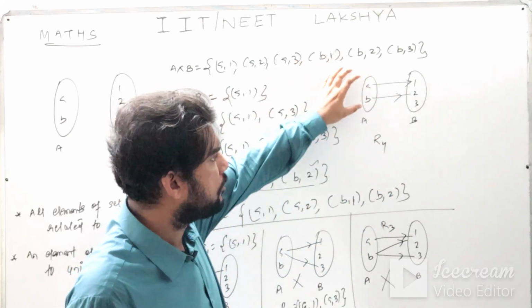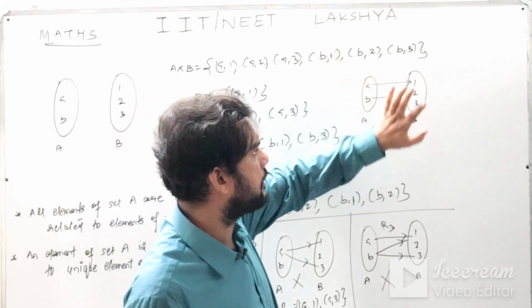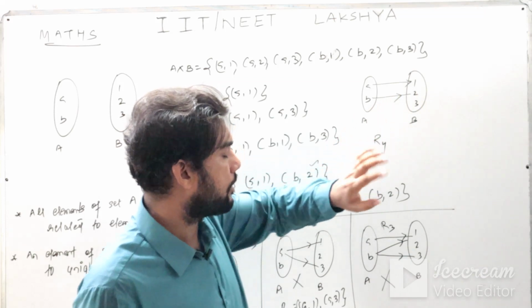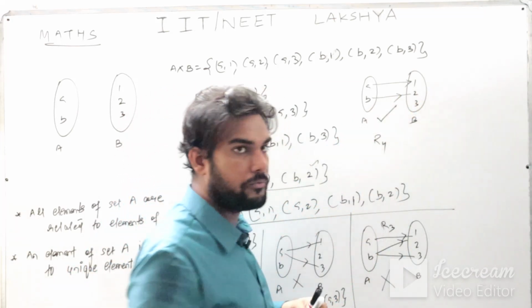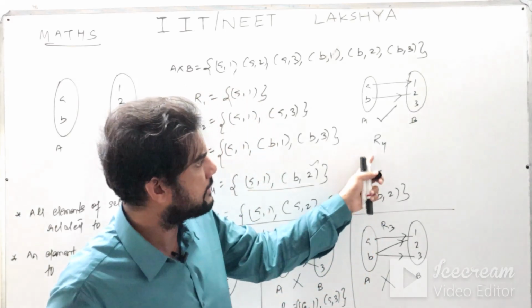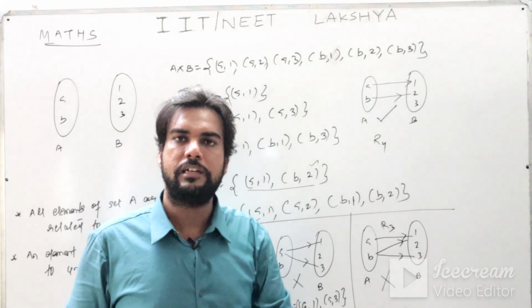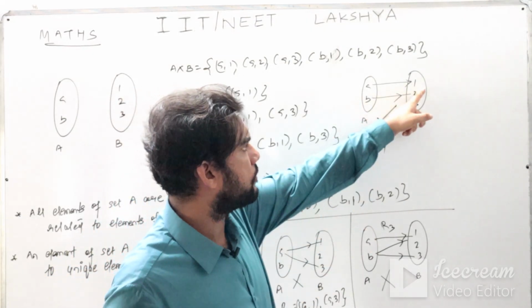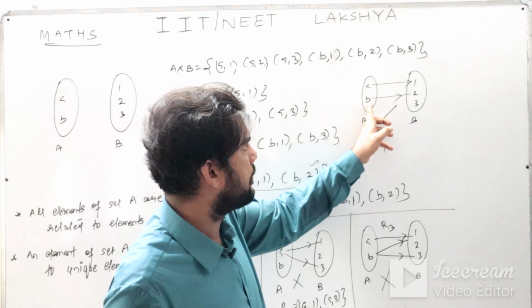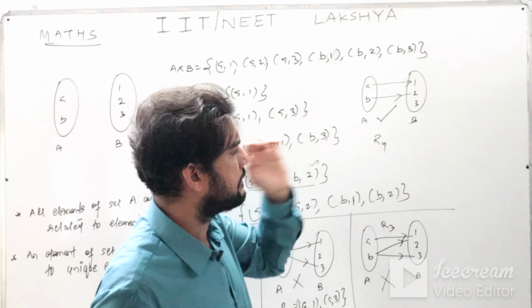Criteria number 2, uniqueness has to be there. An element of set A has to be related to a unique element of set B. Very good. Not a problem. So this is a function. This relation is a function also. That's why I said that a function is nothing but a special type of relation. So A is related to 1 as well as B is related to 2. So criteria 1 and criteria 2, uniqueness, are also there.